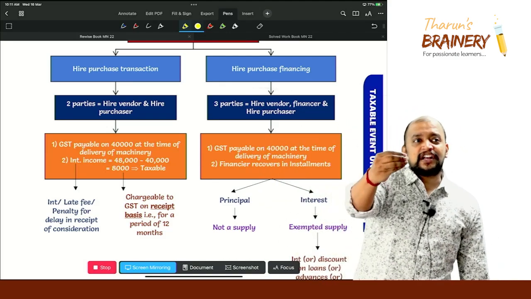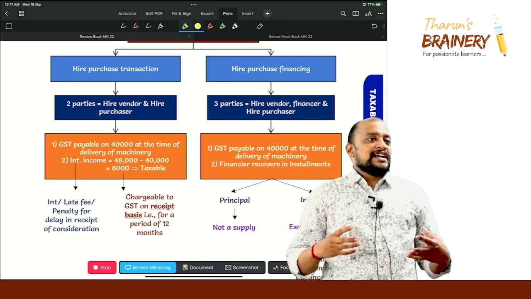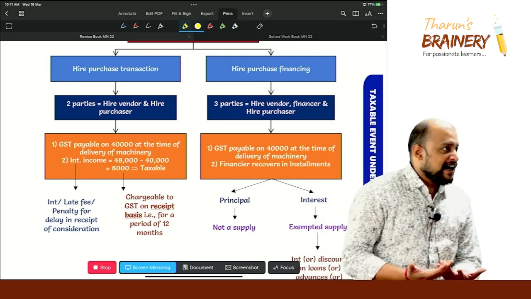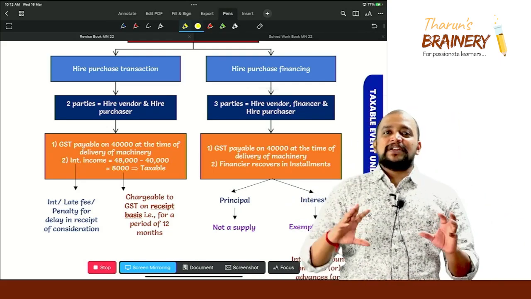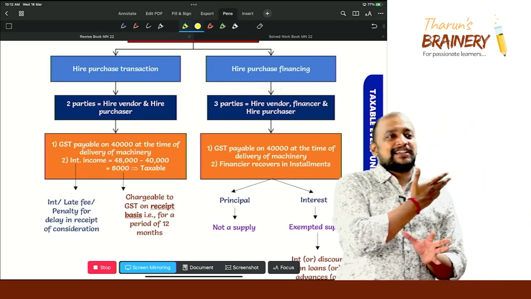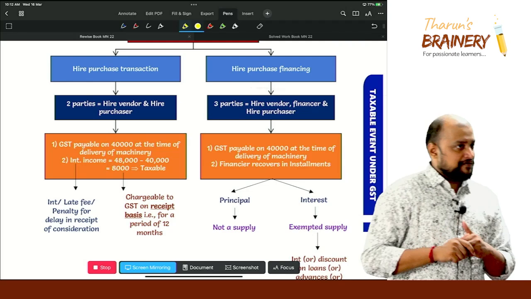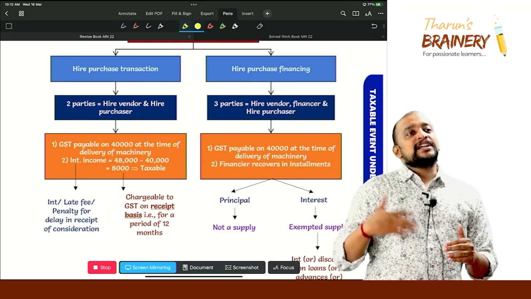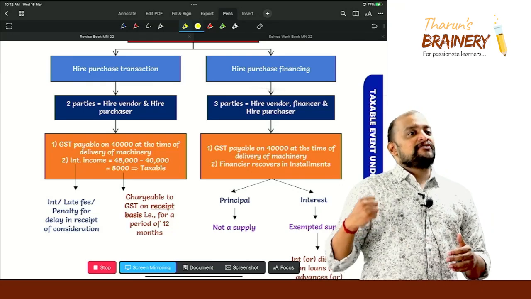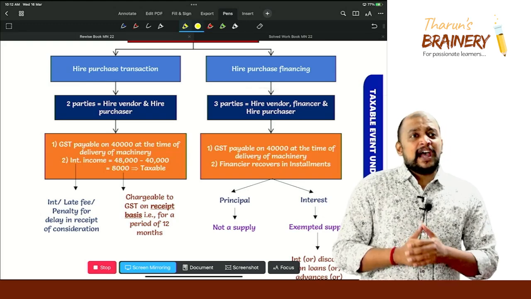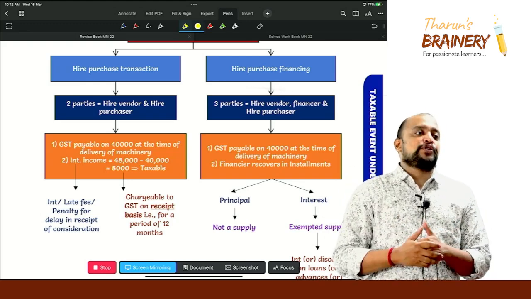When a financier comes into the picture, for the supplier, the hire vendor, there is no risk of bad debts. Happily he will get his money. Correct or not? So that 40,000 rupees he will receive right now itself. And the financier is ready to take that risk, and for that he will get that 8,000 rupees as the interest income.